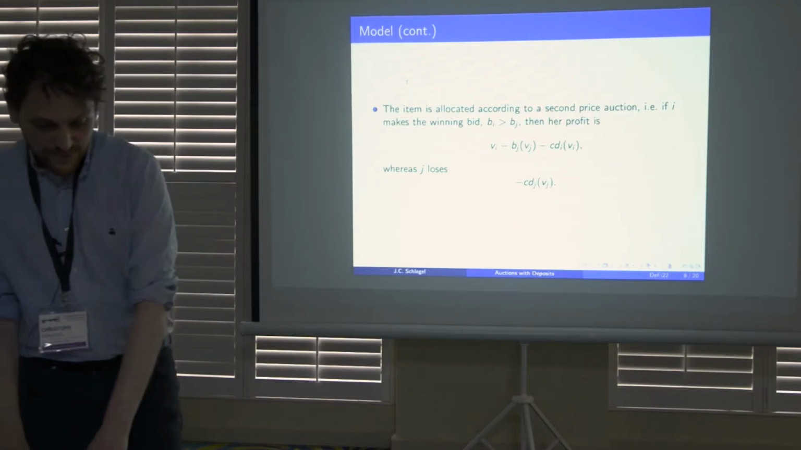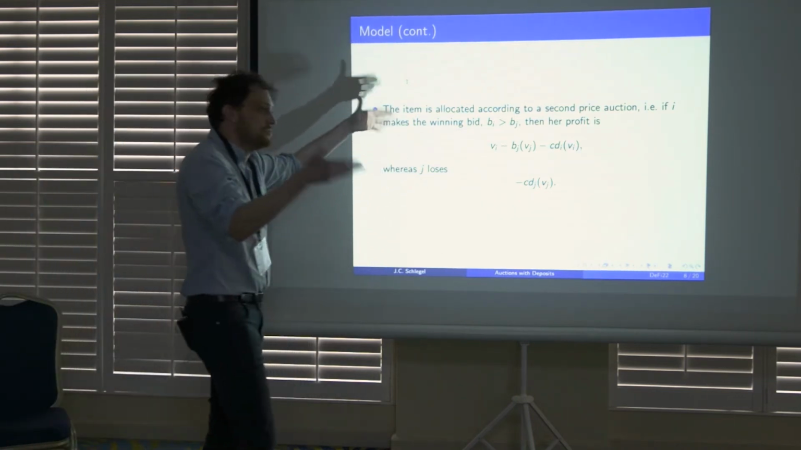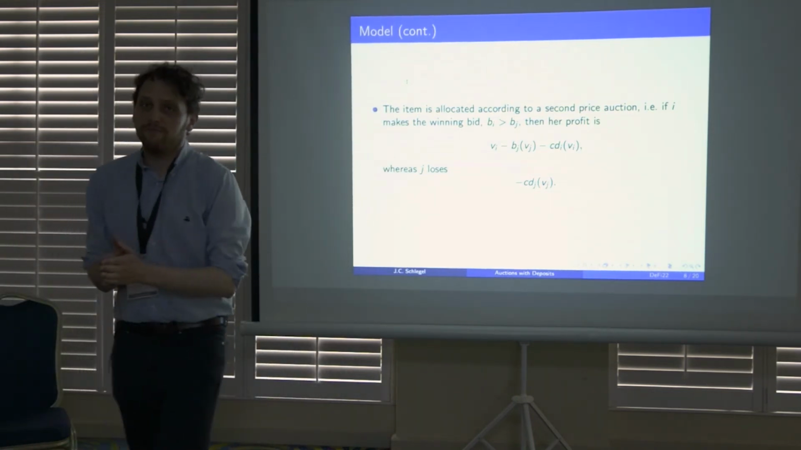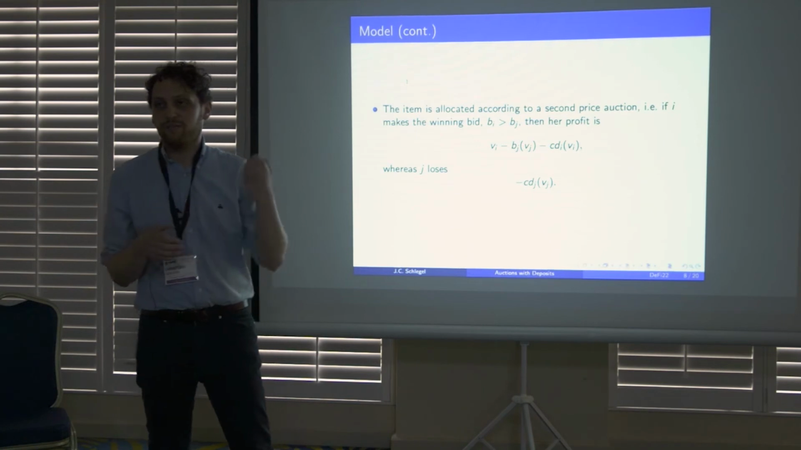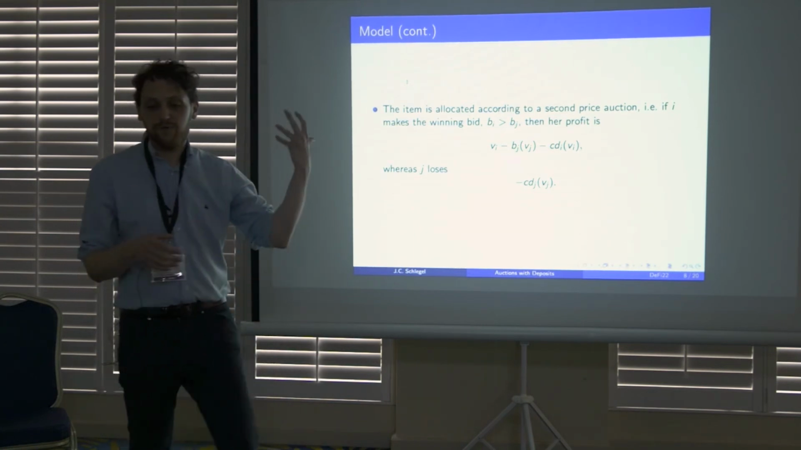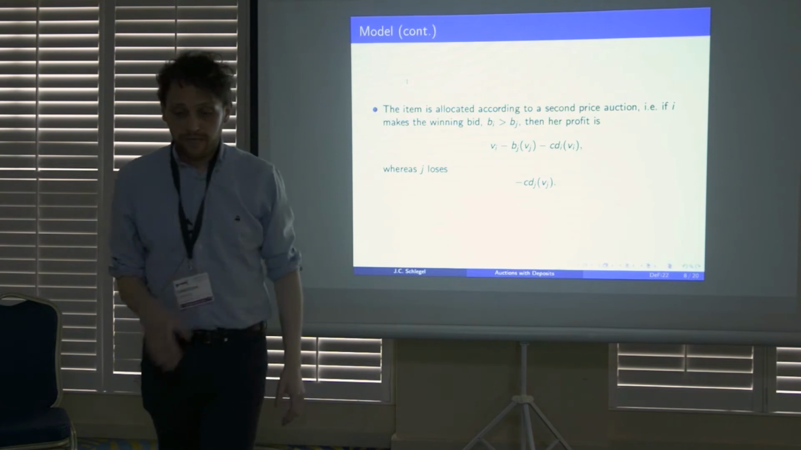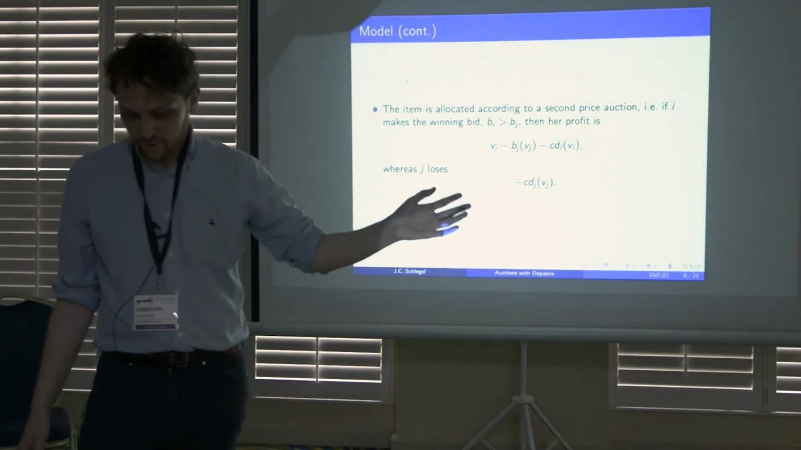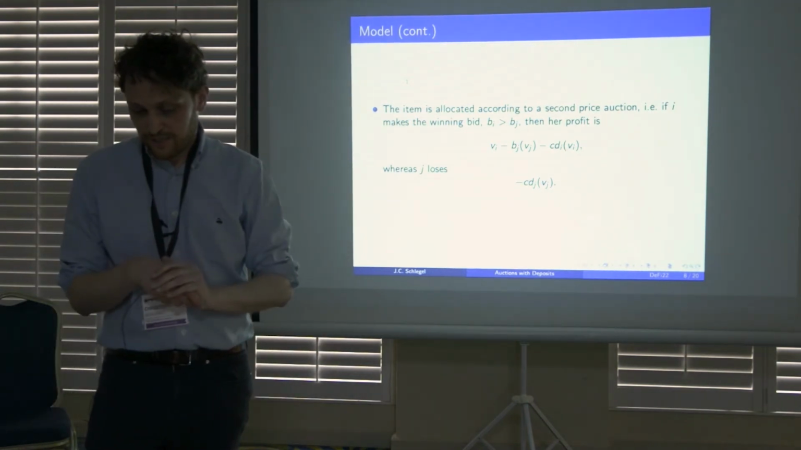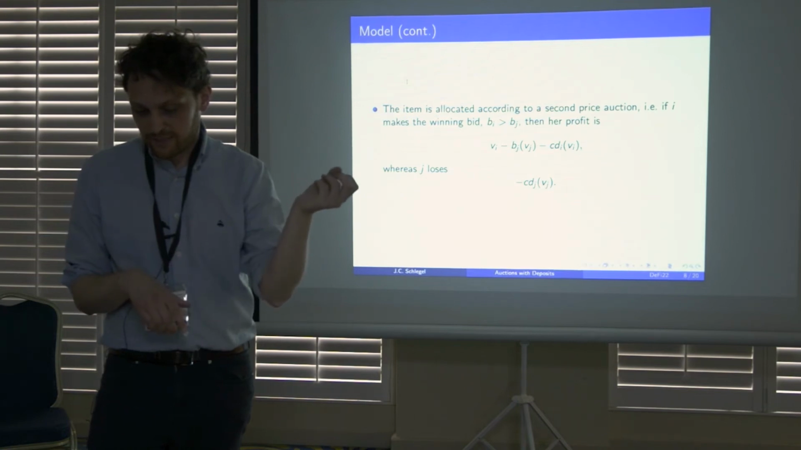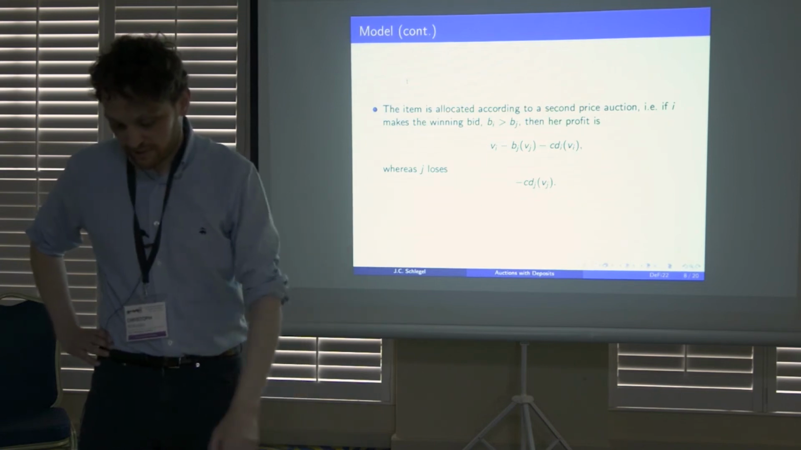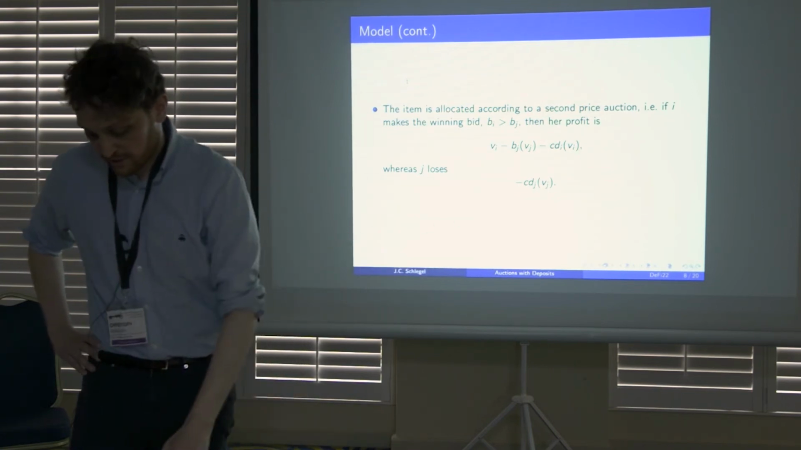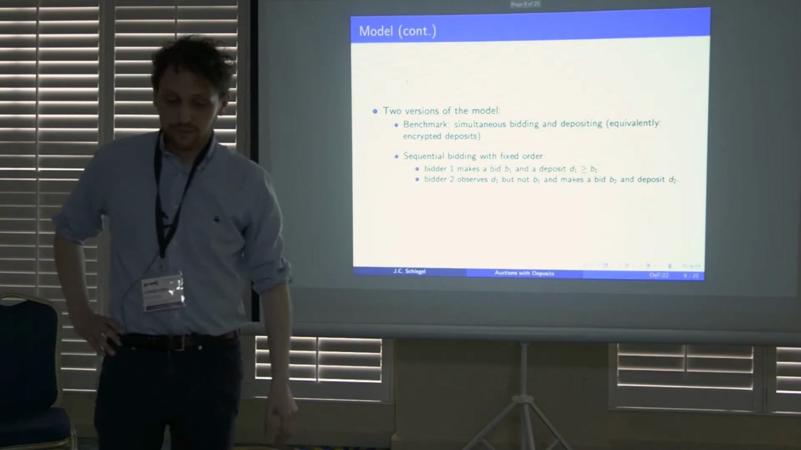Okay? Second price auction we're studying just because it's sort of a benchmark, right? And otherwise, if you have other kinds of pricing rules, you have additional strategic interactions in the bid that we want to eliminate. That's why we have second price auction here, okay? So whoever places a higher bid of the 2 bidders wins the object and has to pay the bid of the other person, right? And if you lose the auction, then you just have to pay your depositing cost.